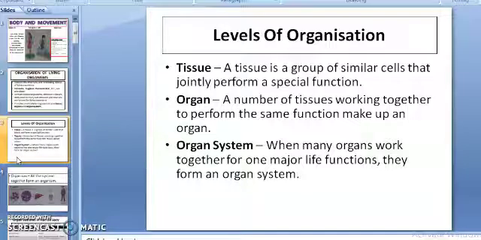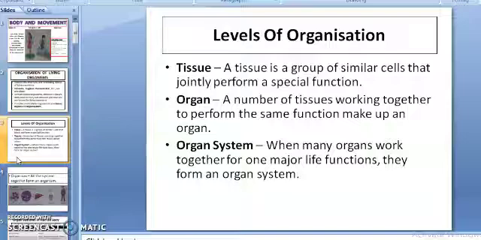Now see organ. A number of tissues working together to perform the same function make up an organ. For example, take an example of eyes. Eyes are the organs of sight. Similarly, lungs are the organs of respiration. One more example, heart. Heart pumps blood to all the body parts.